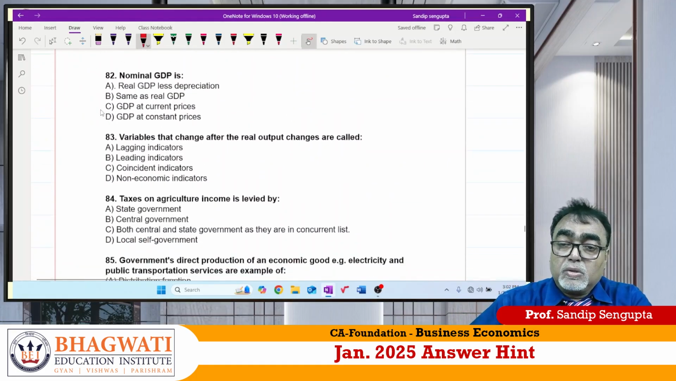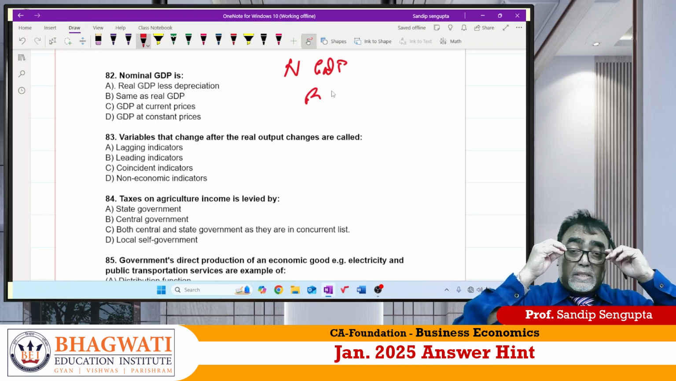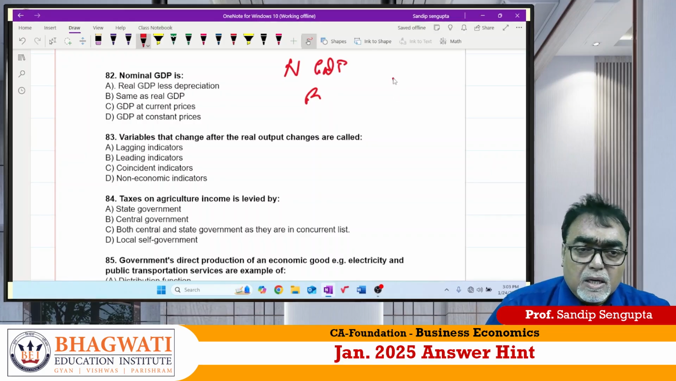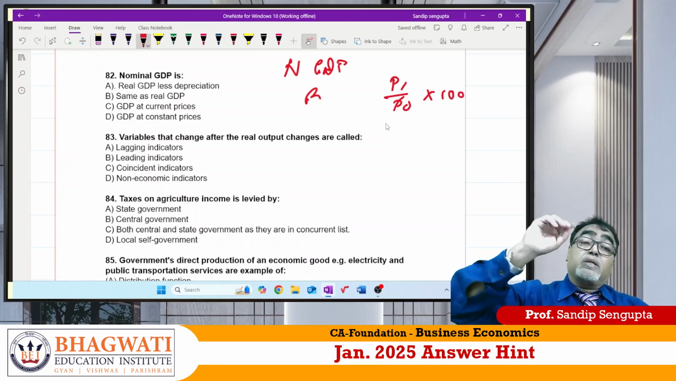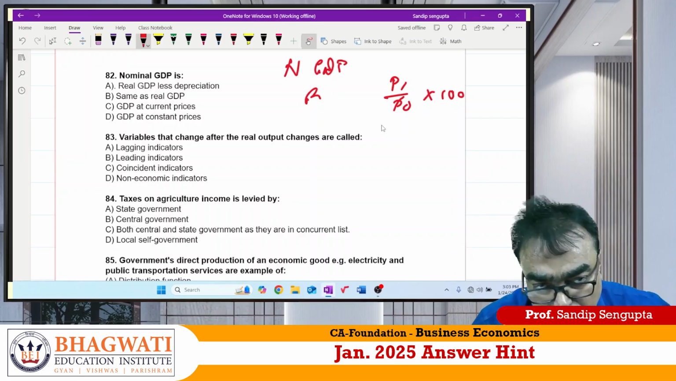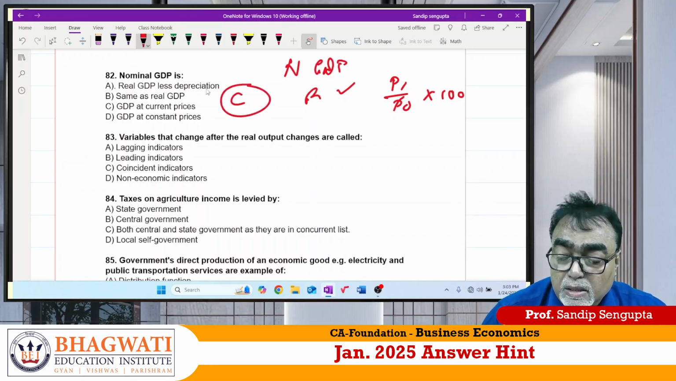82. There are two concepts. One is called nominal GDP, another is called real GDP. Nominal GDP is at current price. It does not give a true picture. Professor Mankiw, one of the greatest economists, found out real GDP, which is at constant price. These people say P1 by P0 into 100. What does it mean? Inflation increases more than 4%. This is the basic thing: base price. On the basis of this it is coming. It is applicable for real GDP. So 82 answer: nominal GDP is nothing but current price.